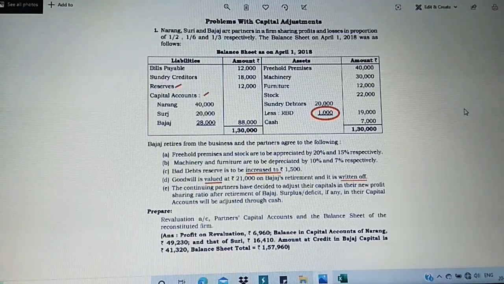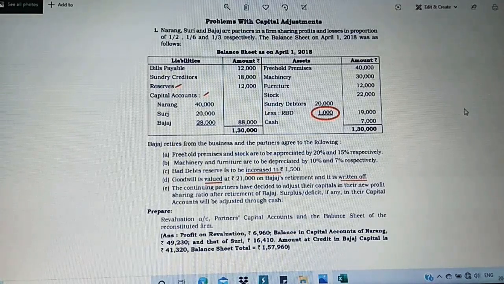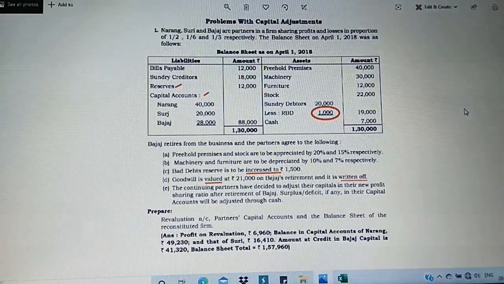Hi students, in this video we are going to see the problem with capital adjustments in case of retirement of a partner. So instead of reading the question and explaining, let us directly go for the calculations. At that time we will know how we are going to do it, because explaining will not make you understand at the beginning.